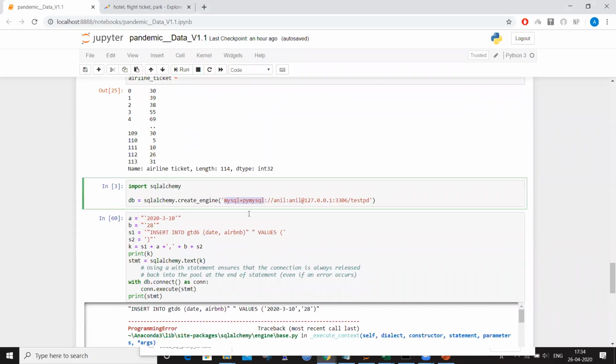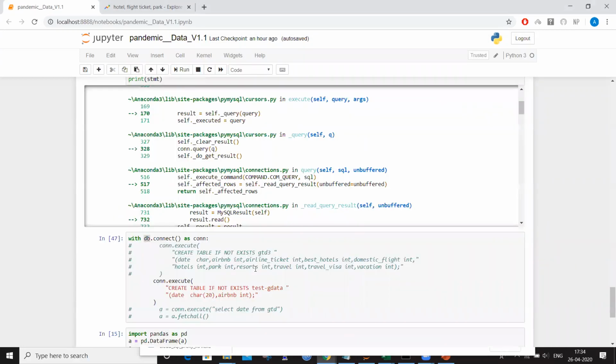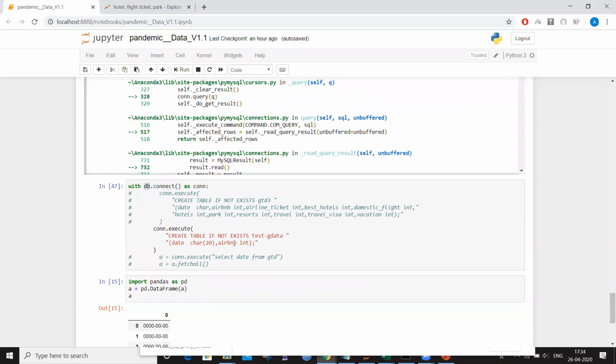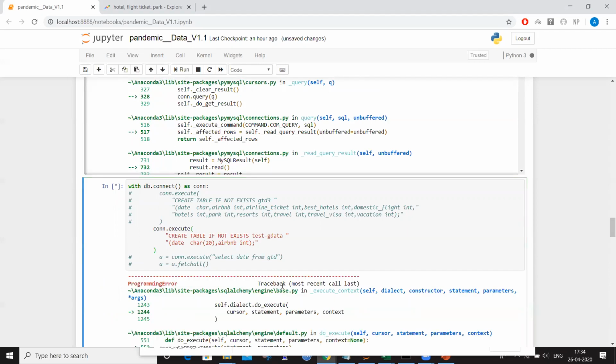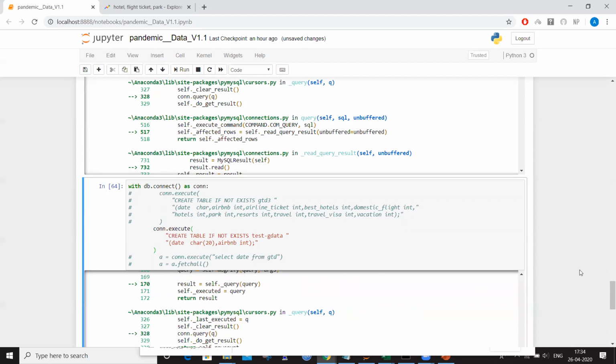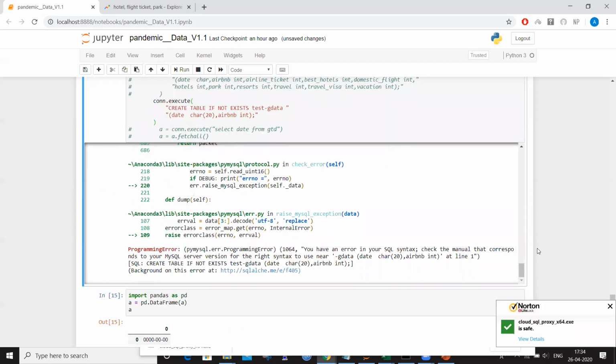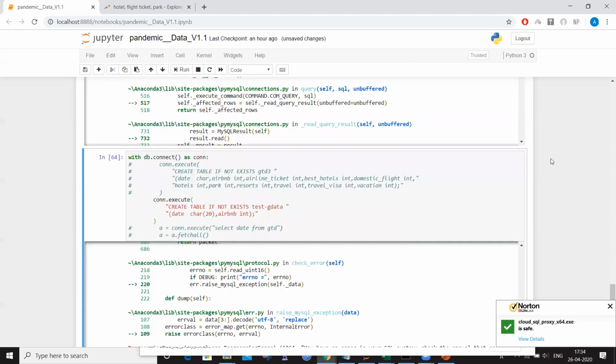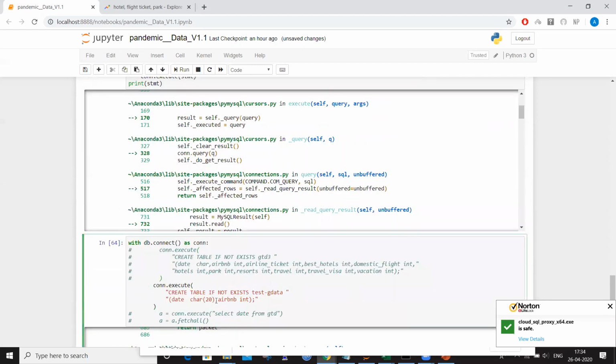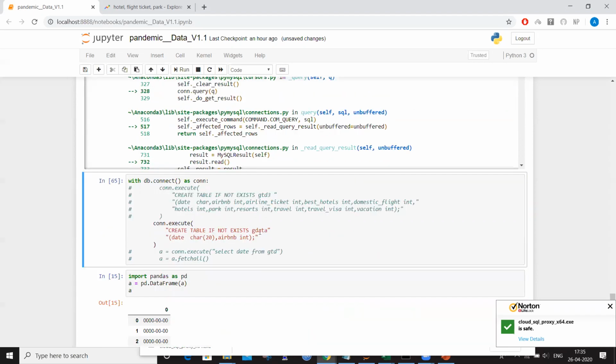So after connecting, I am creating a table with only two variables, date as character and age. If you run this, that was a mistake.